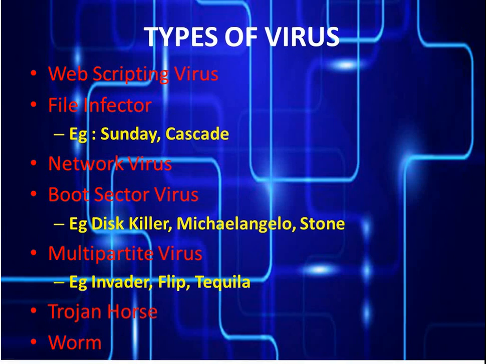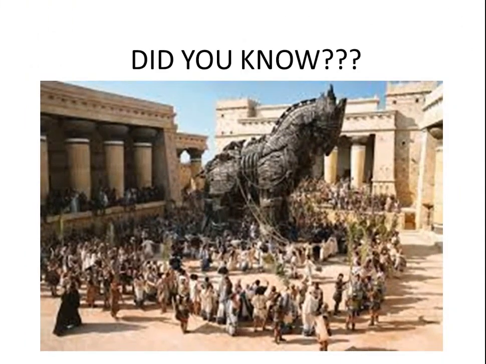On the picture you can find the Trojan horse. The Trojan horse is a story from the Trojan War, and it is about the trick that the Greeks used to enter the city of Troy and win the war. In computer terms, it is a malware which misleads the user.